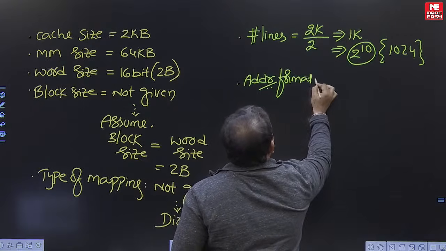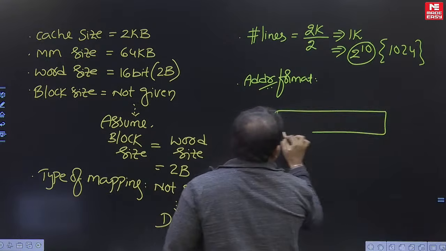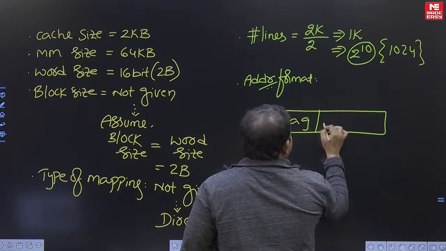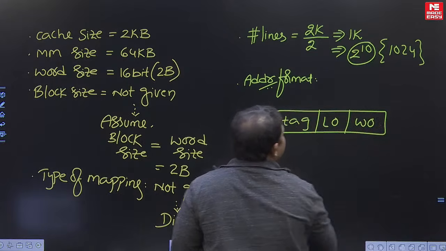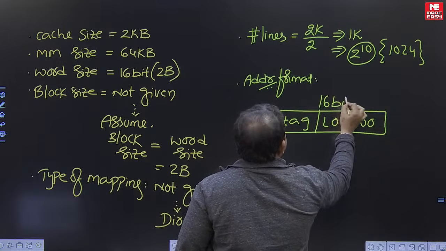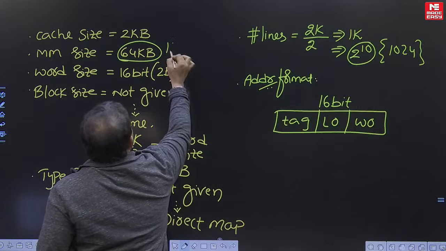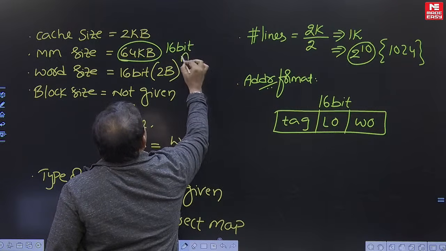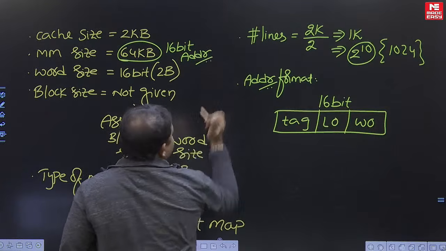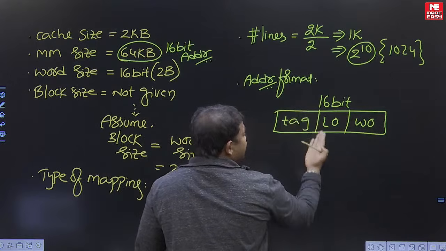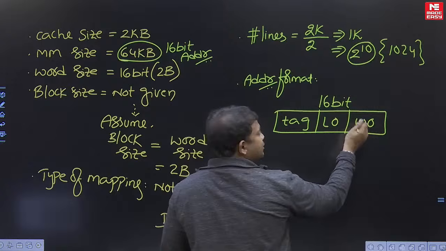Students, the address format for direct cache memory is tag, line offset and word offset. This is a 16-bit address, because main memory capacity is 64 KB.